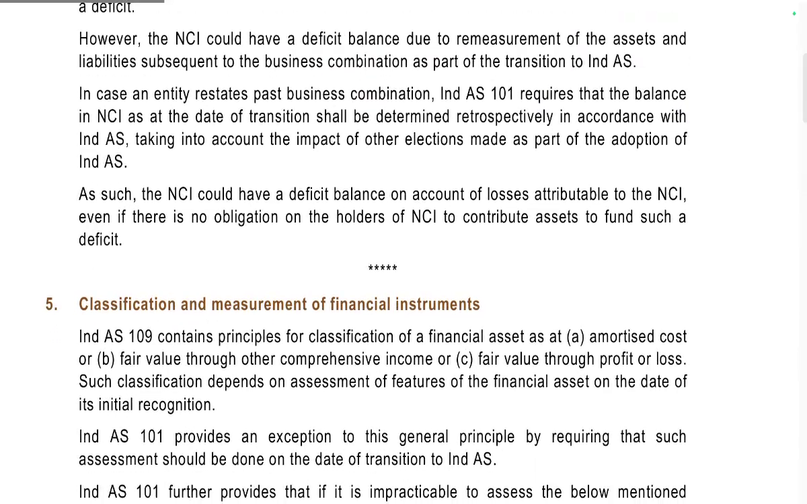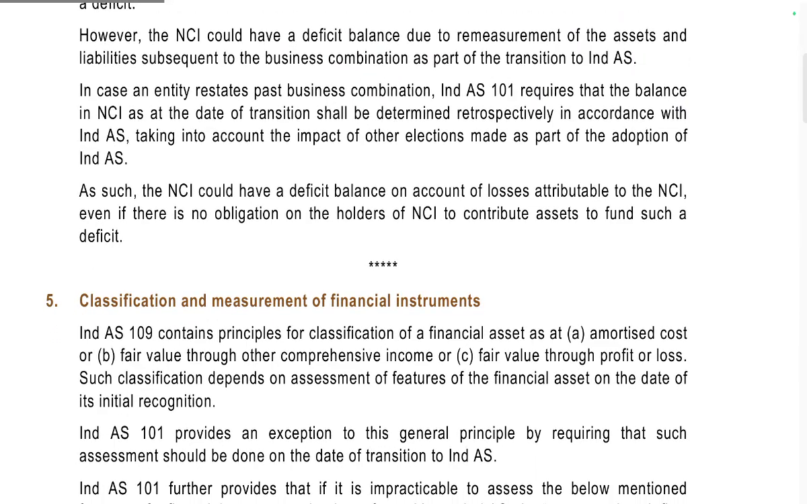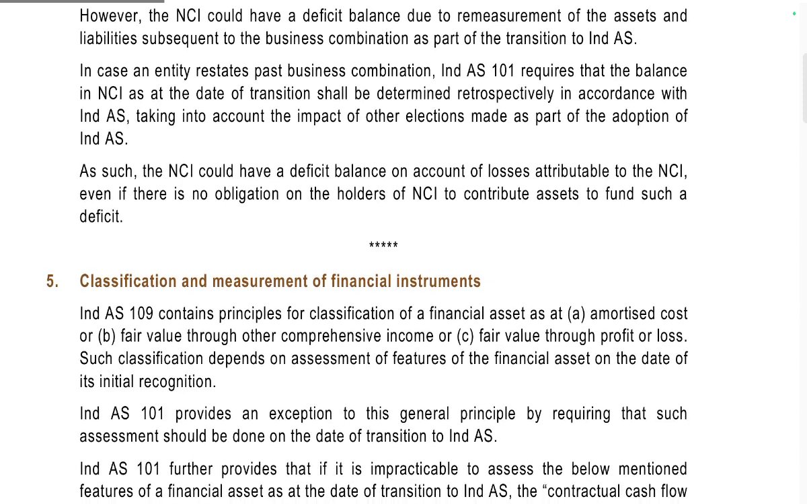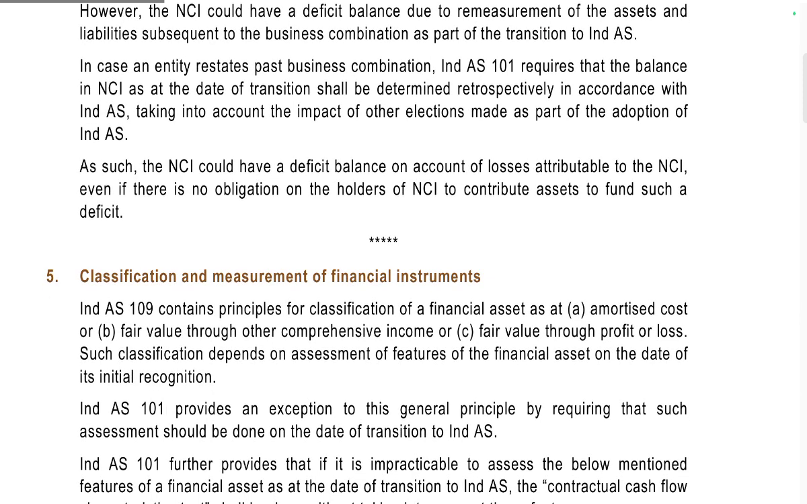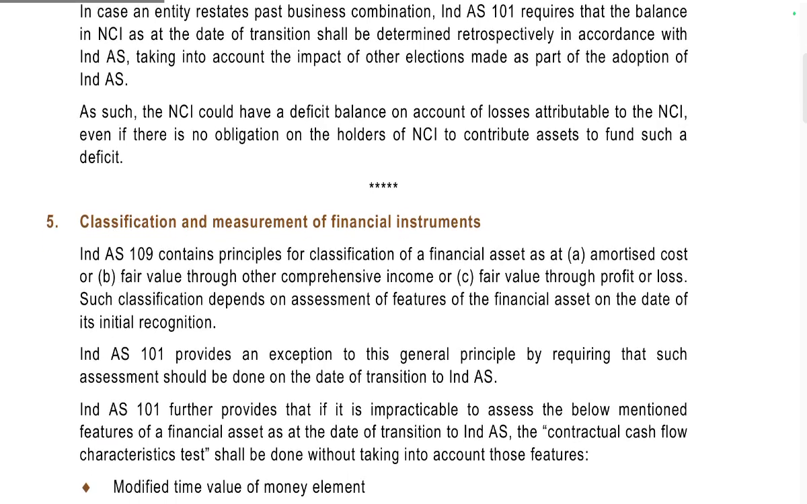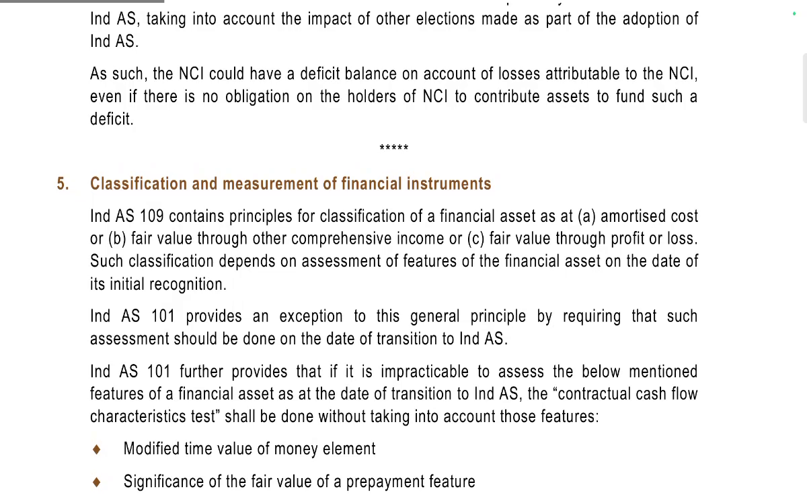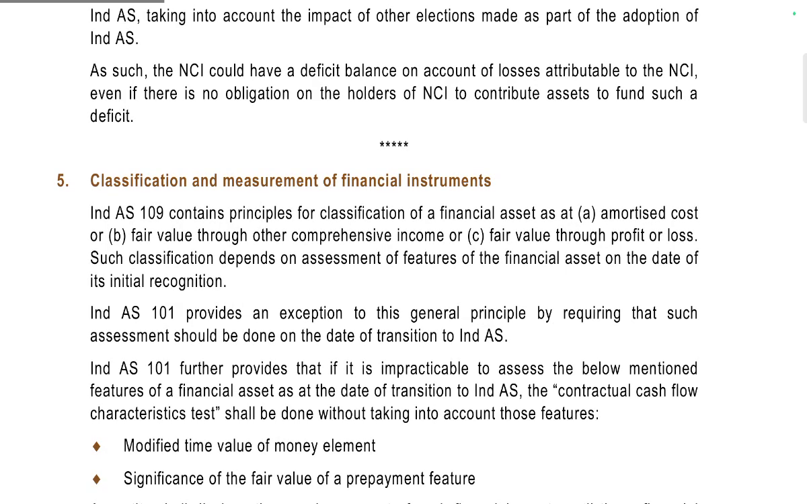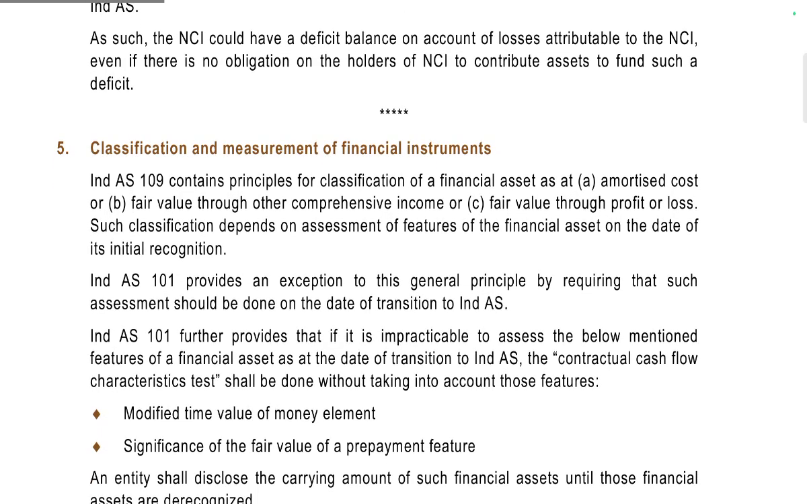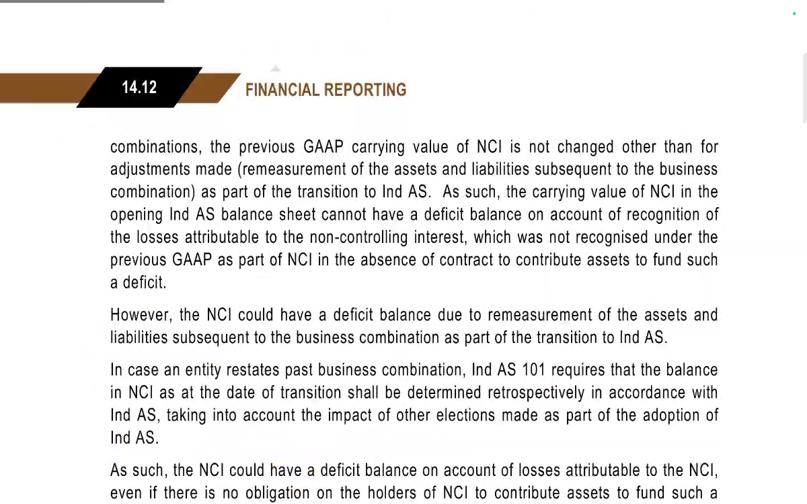In the case of entities that restate past business combinations, Ind AS 101 requires the balance sheet as at the date of transition to be determined retrospectively in accordance with Ind AS, taking into account the impact of the other elections as part of adoption of Ind AS. As per Ind AS, NCI would have deficit balances on account of losses attributed to NCI, even if there is no obligation on the holders of NCI to contribute assets to fund the deficit.